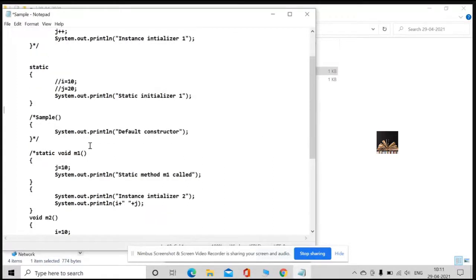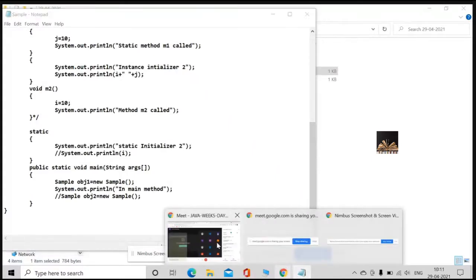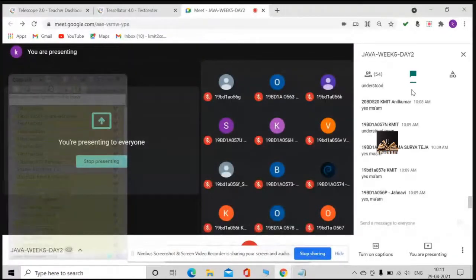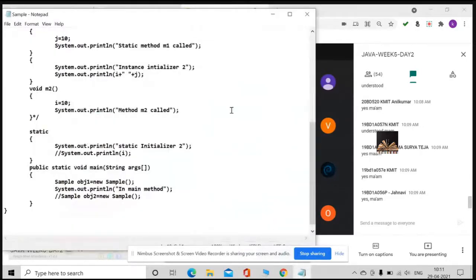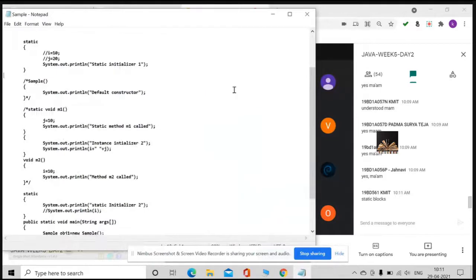Initially, I just kept everything commented except static blocks. Exactly. Except static blocks, I just kept everything commented. Okay, right. So if I execute this program,